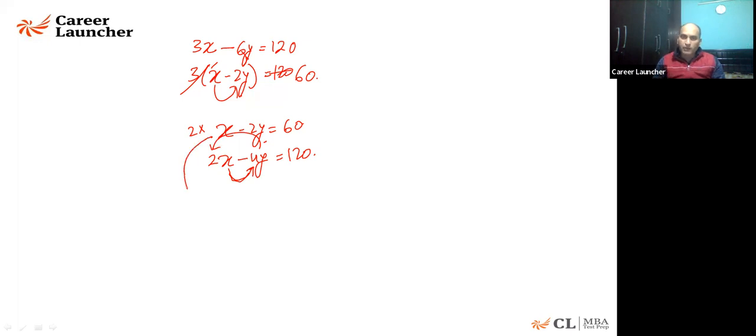In that case, if you multiply this number by 3 on both sides, I think your answer will be coming out to be different from this one, but the equation is same. So whenever there's an equation, it means the two values are coming out to be equal. If you multiply one and the other side both by the same value, this will be coming out to be the same equation. So whether you multiply it by 2 or you multiply it by 3, the equation is not going to change. I hope it is clear to all of you.